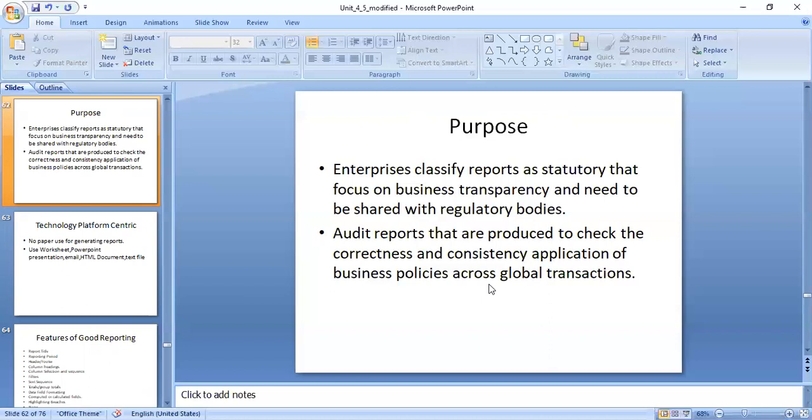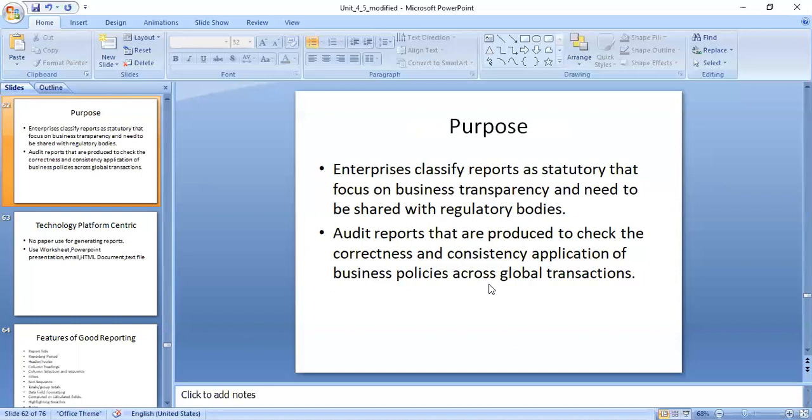Here they have said audit reports are produced to check the correctness and consistent application of business policy across global transactions. Don't think much about what exactly it is. The example they gave is bank reporting to the Reserve Bank of India, stipulated to check correctness against stipulated parameters of operations. Assume we started taking your classes from 10th of December and planned to finish on 10th of March or 10th of April. They will check whether we started on that day and finished properly. That is called purpose.